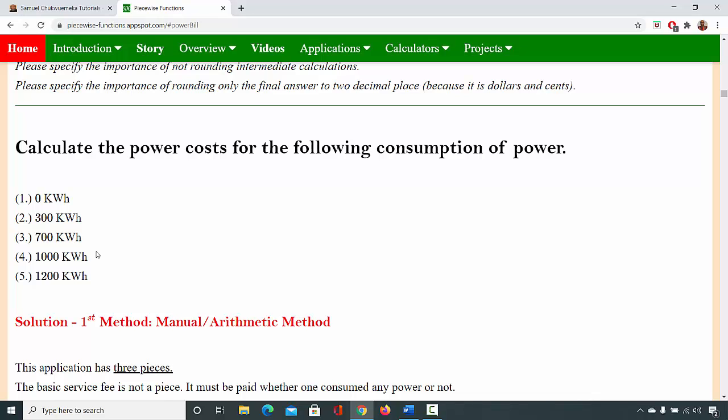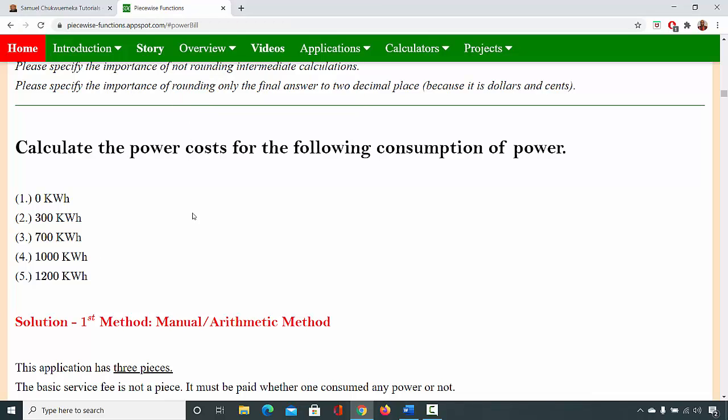Once I just get the function, I just substitute the value in the function that falls within that domain, and I get my answer. So it is important to start with manual arithmetic method for students to appreciate algebra, especially to appreciate why they are learning piecewise functions.